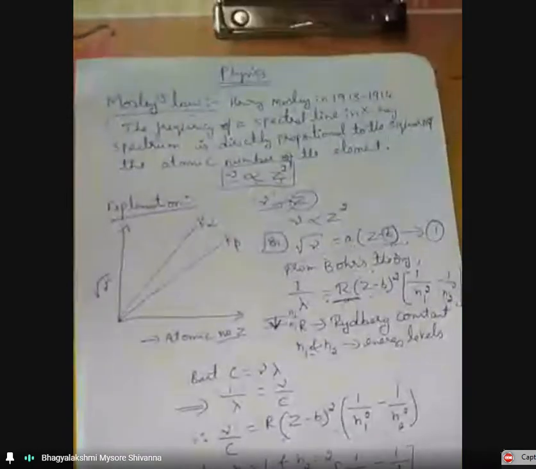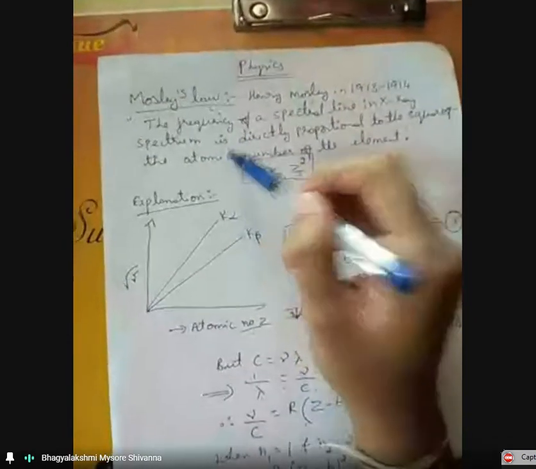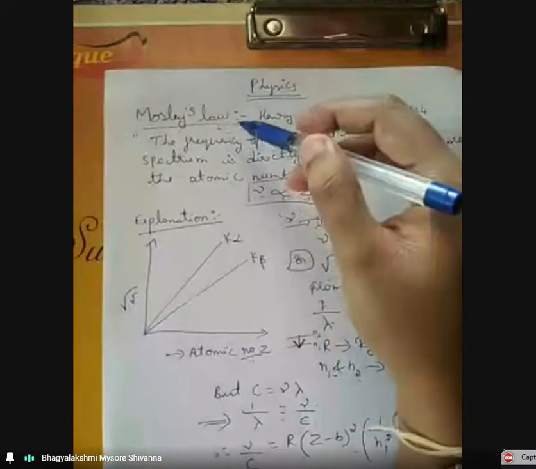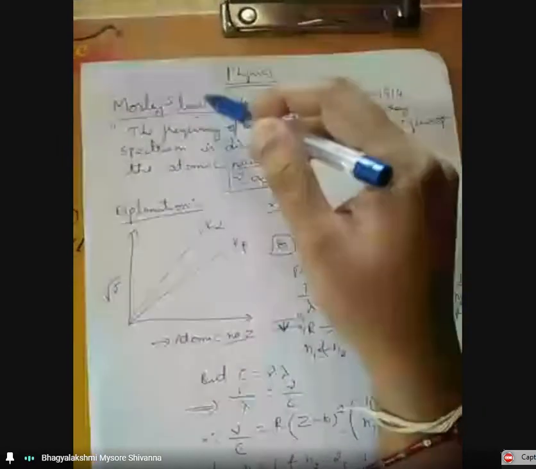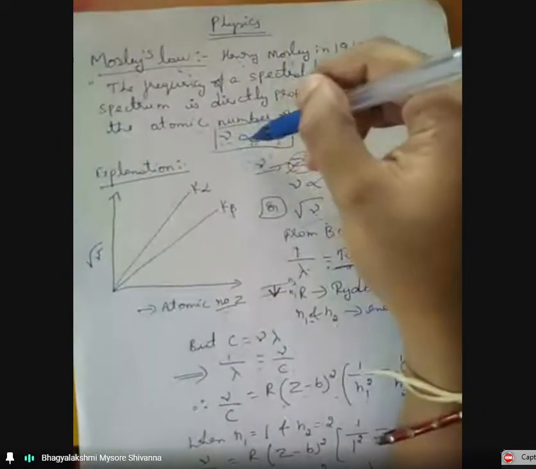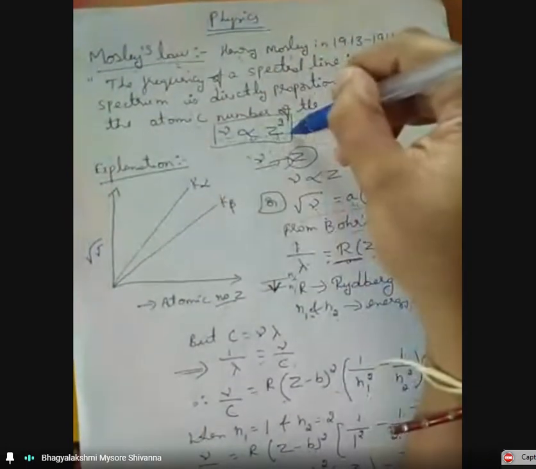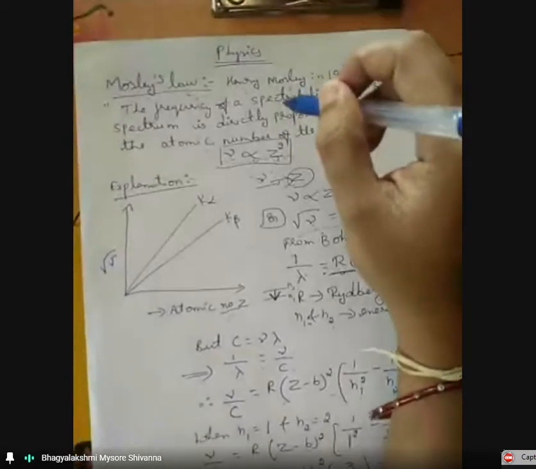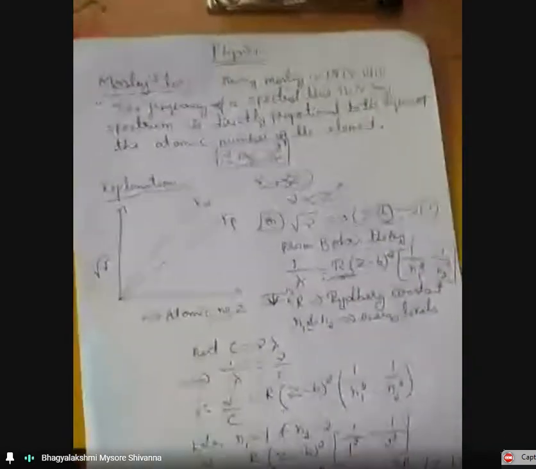In the examination, they ask for 6 marks: state and explain Moseley's law. For the statement 2 marks, for the explanation 4 marks, total 6 marks. Or Moseley's law may be asked for statement only, for 2 marks. So for 2 marks, write only the statement. If we write the mathematical expression, mu is directly proportional to Z square, they give only 1 mark. So for the statement, you have to write the statement.